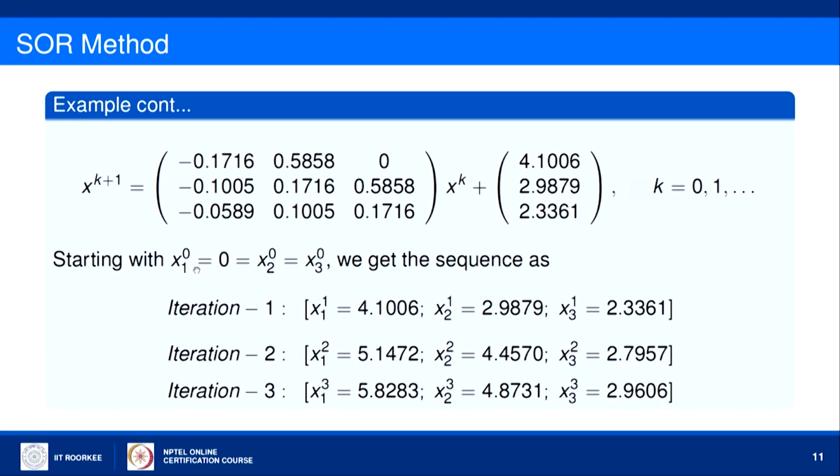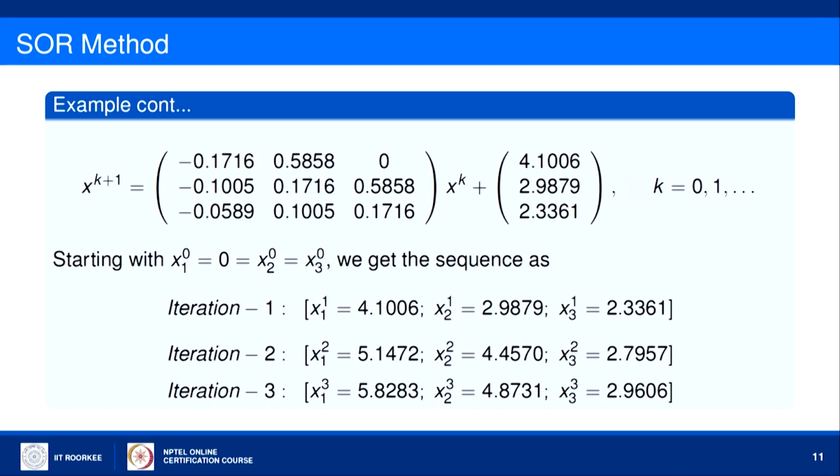Now, take x1, x2, x3 as 0 in the initial solution. So, in the first iteration we obtained x1 as 4.1006, x2 as 2.9879 and x3 as 2.3361. These are the values of x1, x2 and x3 in the second iteration, and in the third iteration we obtained x1 as 5.8283, x2 as 4.8731 and x3 as 2.9606. So, these are the 3 iterations of the SOR method.